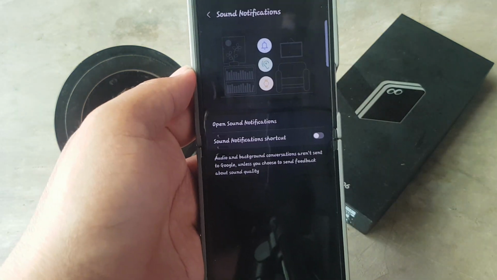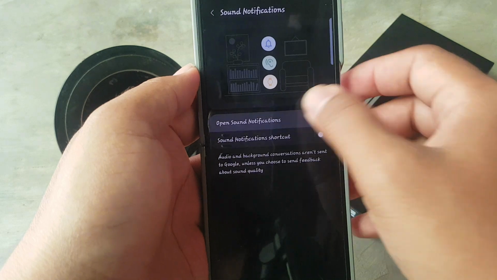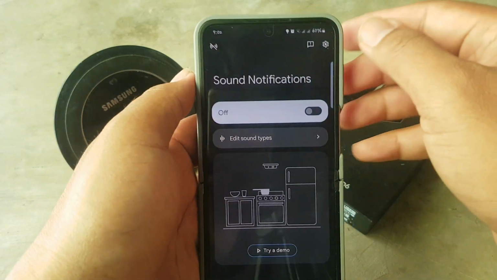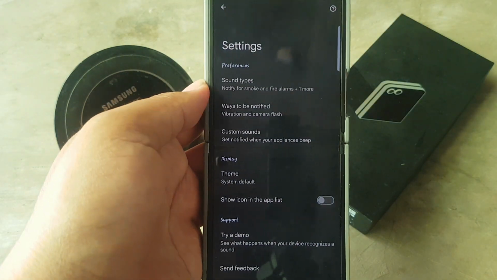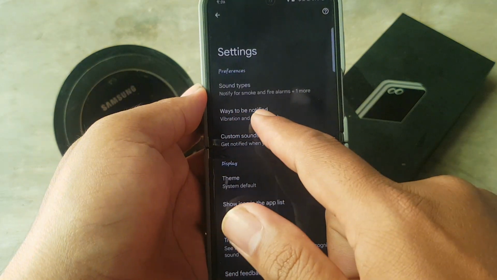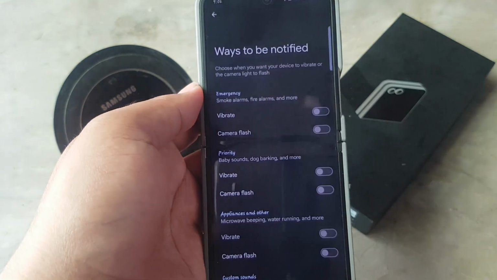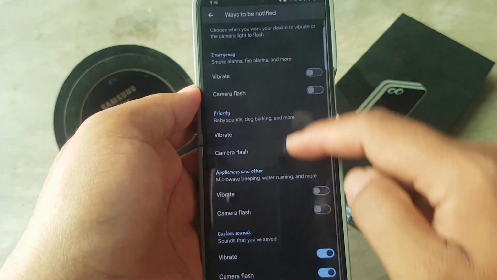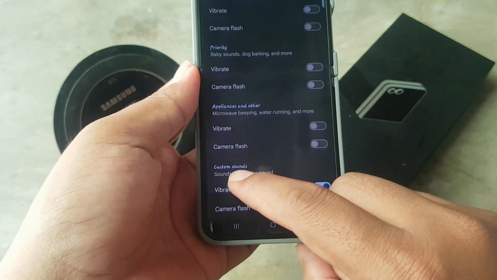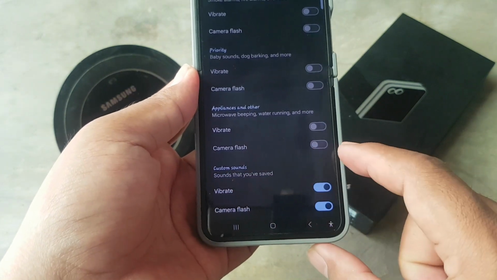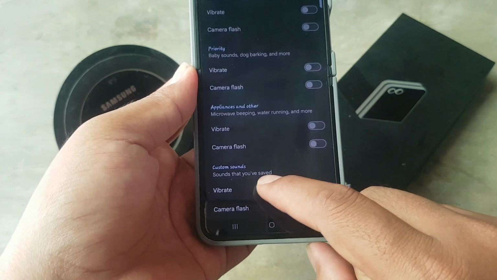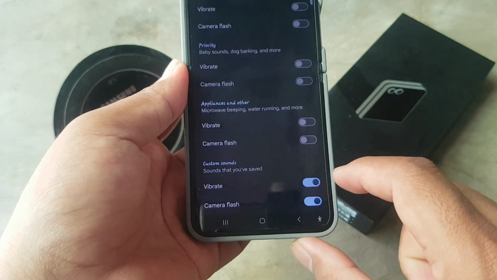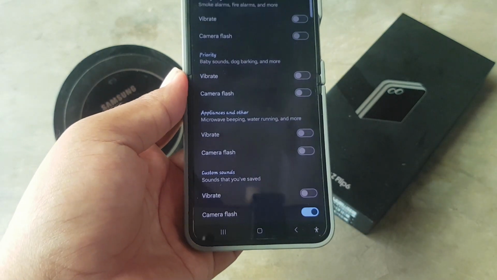notifications. Tap open sound notifications. Next, tap settings icon, and then tap ways to be notified. Scroll down the screen, and then on sound custom sounds, like sounds that you have saved, tap the vibrate switch until blue to turn on, or tap the switch until gray to turn off.